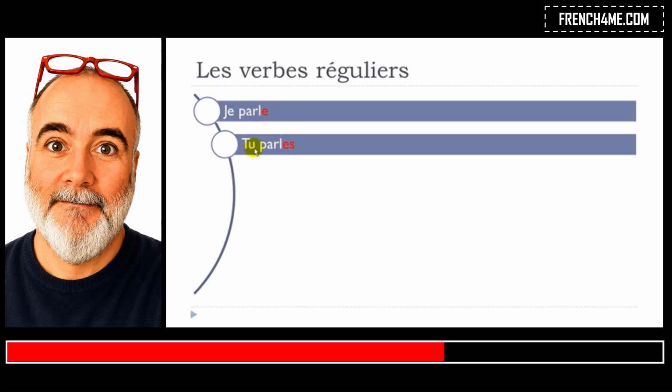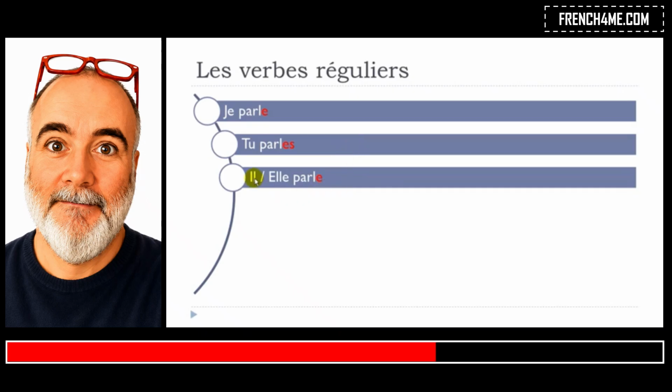Je parle, tu parles. Okay, so let's see what you'll get for il and elle. And well, as you see, you get il parle, elle parle. So it's the same form here. So if you really want to only speak and only use orally the language, well, it's quite easy to conjugate these verbs. Je parle, tu parles, il parle, elle parle.